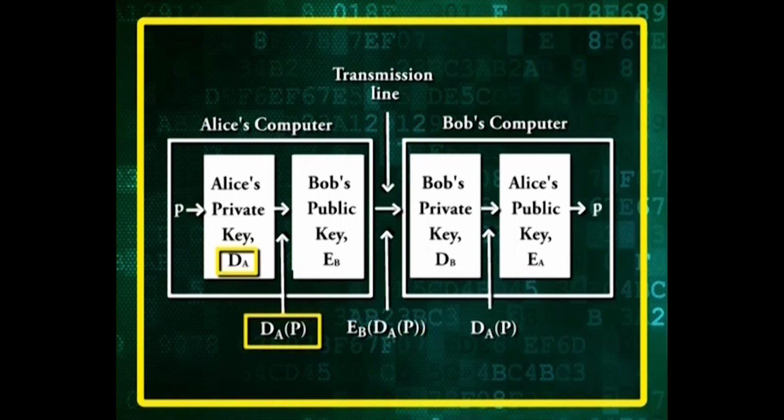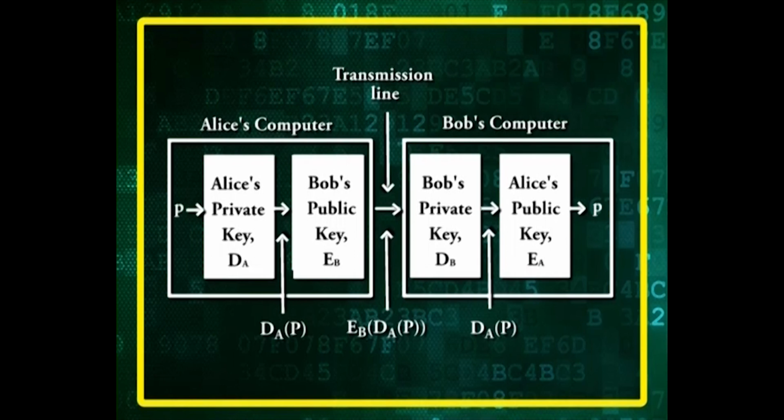Note here that Alice knows her own private key DA as well as Bob's public key EB. So, constructing this message is something Alice can do. When Bob receives the message, he transforms it using his private key as usual, yielding DA of P as shown in figure. He stores this text in a safe place and then applies EA to get the original plain text.